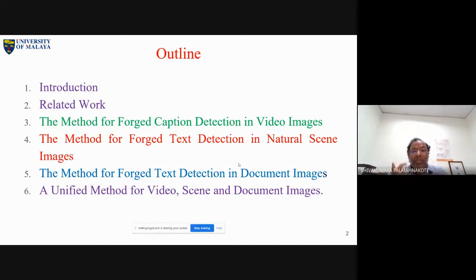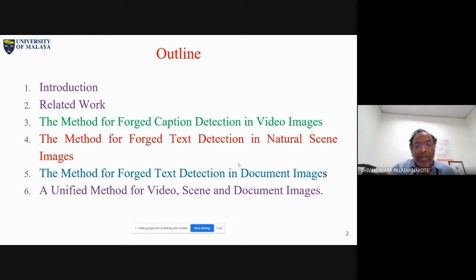So when you keep these things in mind about making a forgery, then look at the background images now. Document images are easy to make a forgery on. That is what you need to understand here. When it comes to text detection, video is difficult. Natural scene images are a little bit easier than video, and document images are easy. But when it comes to forgery, it is actually the reverse. The other way around now.